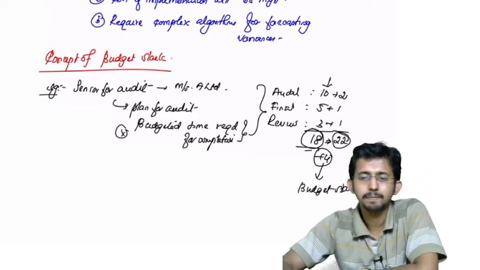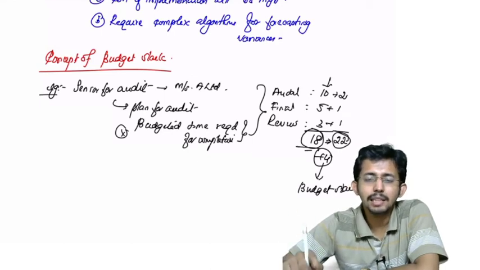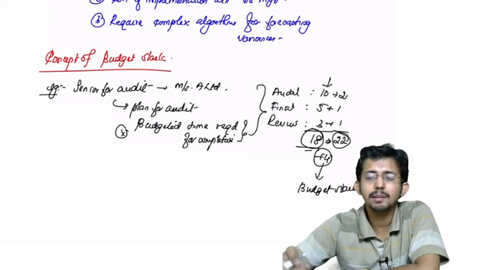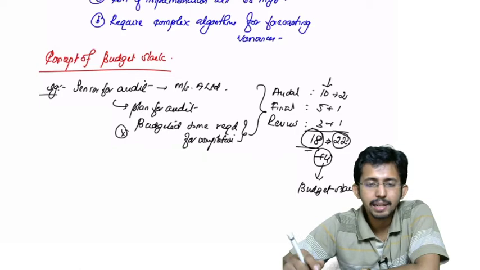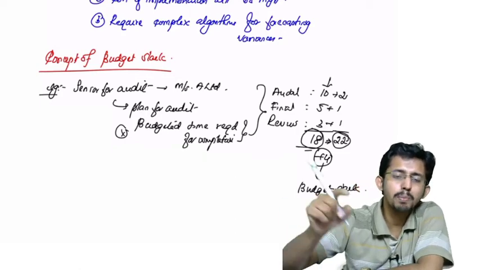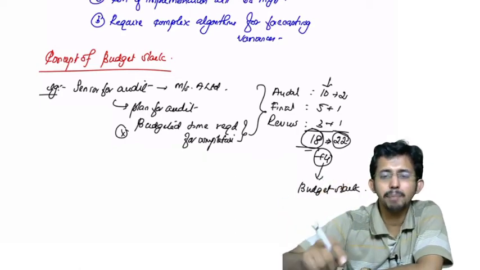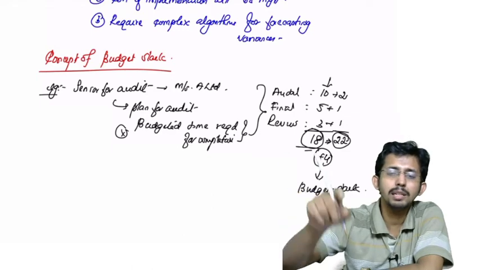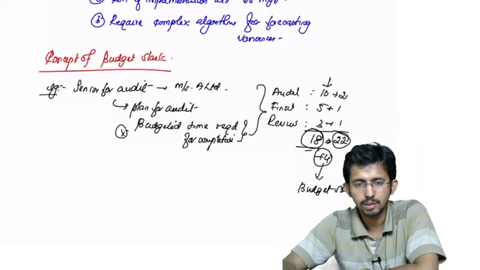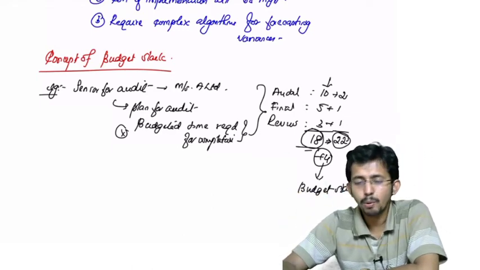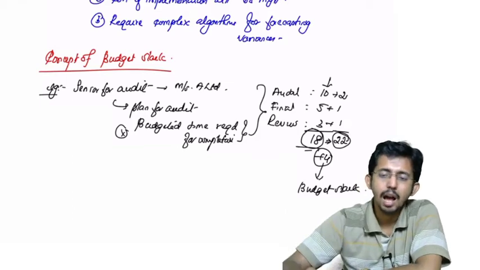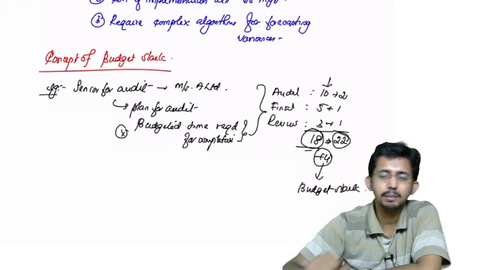Budget slack occurs when the persons who are responsible for executing the budget are given the responsibility for preparing the budget.